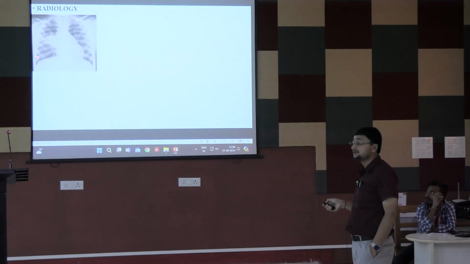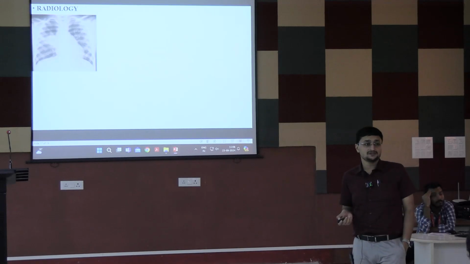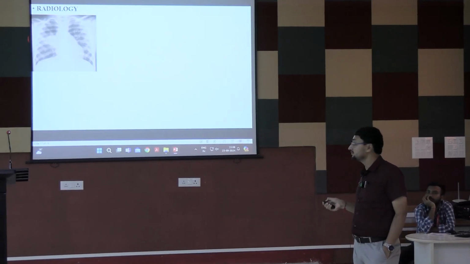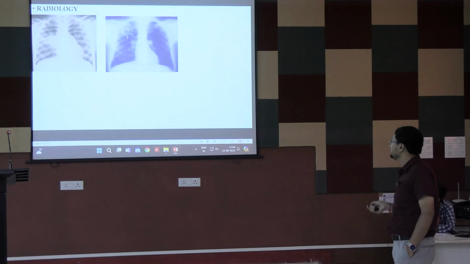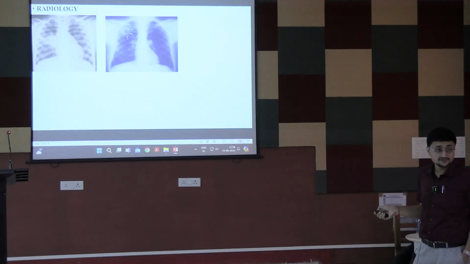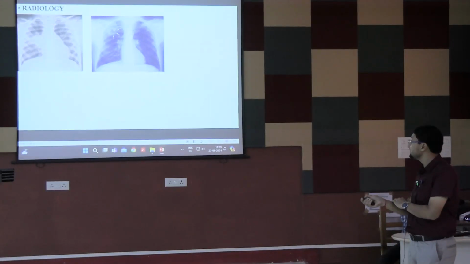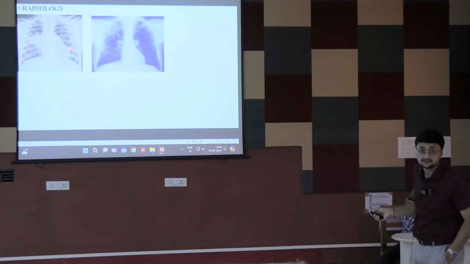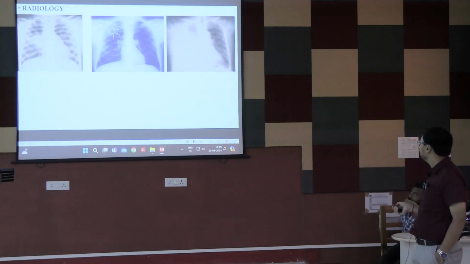This is a lymph node, this is Ghon complex. আমি তো এতবার বললাম এটা, this is a Ghon complex. এটা লিম্ফ নোড তো, ওই তো হাইলার লিম্ফ নোড তো। So this is a primary tuberculosis and this is secondary TB. Why? Yes, this is upper lobe involvement and this is a cavitation.